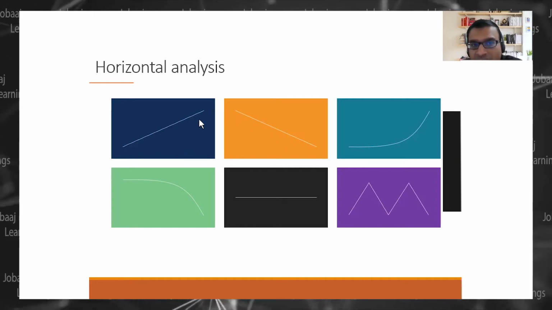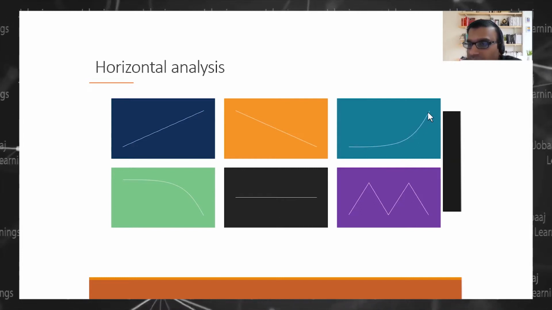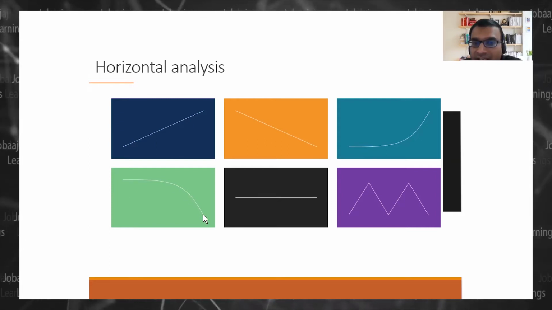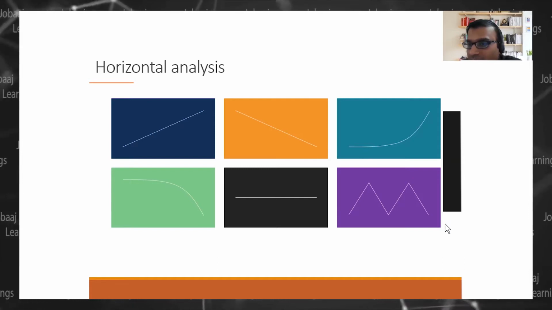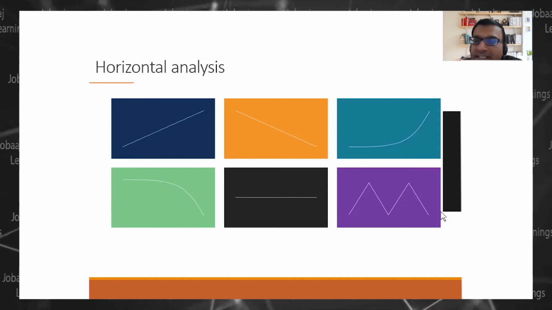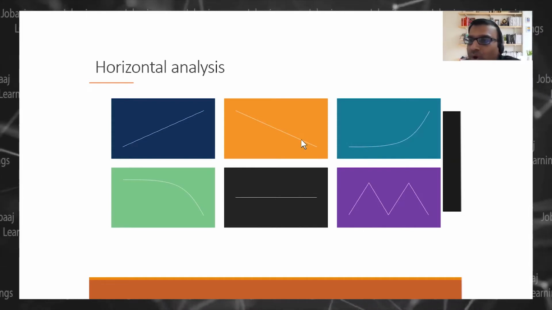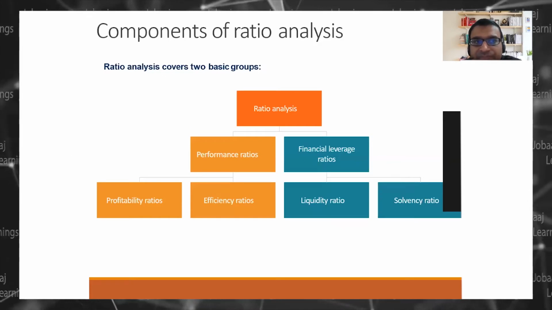This is a constant increasing trend. This is a linear growth, right? This is a linear decrease. This is flat. This is up and down, right? So these kinds of analysis results you may get when you do horizontal ratio analysis, right?